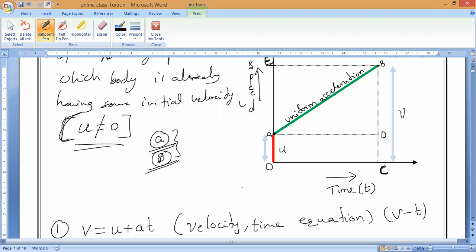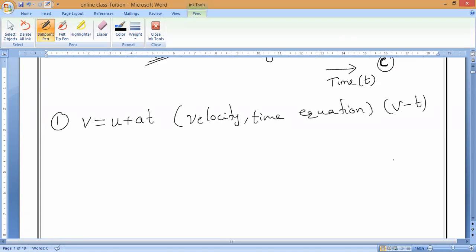If you want to derive this equation, I am saying again and again the same shortcut. What you have to remember is only one thing: the final velocity. What is this final velocity? BC. Now take the BC line. In the middle we have one point, D.